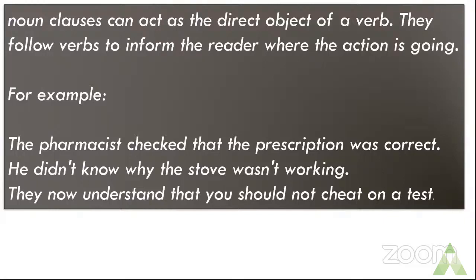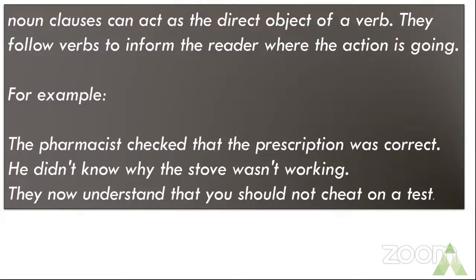Second example. He didn't know why the stove wasn't working. So what is your question here? How will you find out your noun clause? Your noun clause is why the stove wasn't working. And what will be your question to find out whether it is the object or the subject?